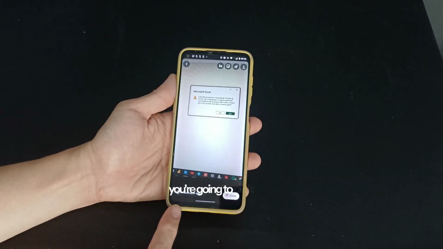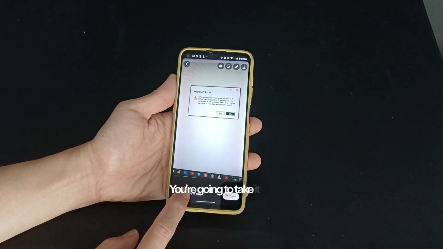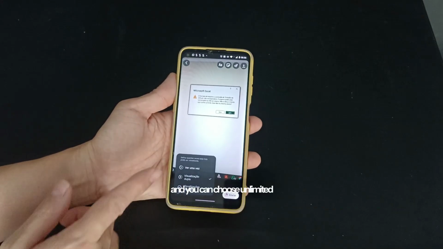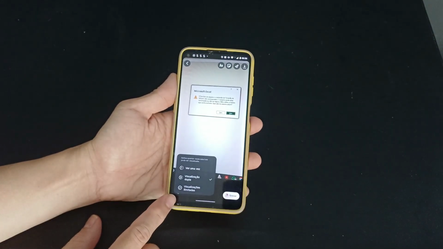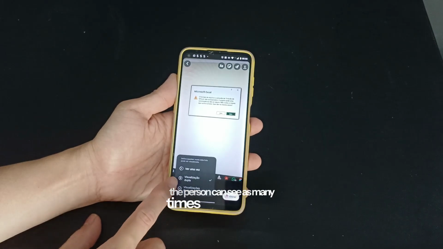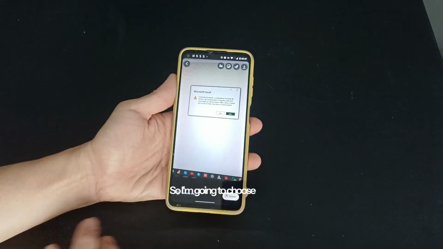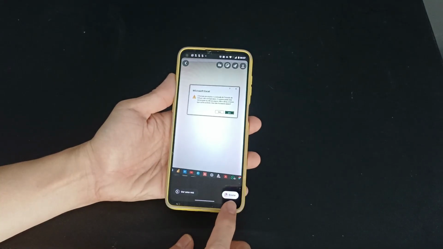Now, guys, you're going to click here on this option. You see that double view appeared here. You're going to take it off, click, and you can choose unlimited views. So at any time, the person can see as many times as they want, double, or see only once. So I'm going to choose here to see only once, click Send.